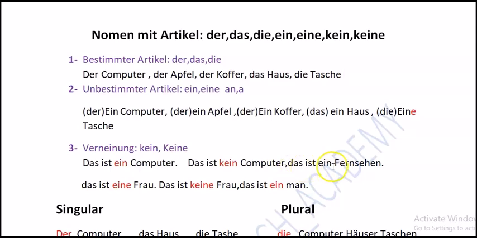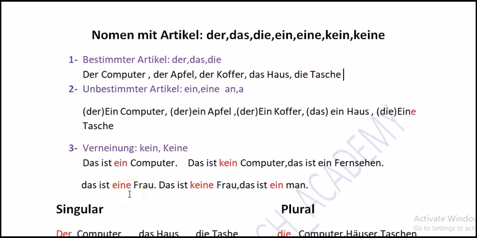Das ist ein Fernseher. It is a TV, a television. It means it is not a computer, it is a television. The next example is das ist eine Frau. This is a woman, a miss. This is one woman.